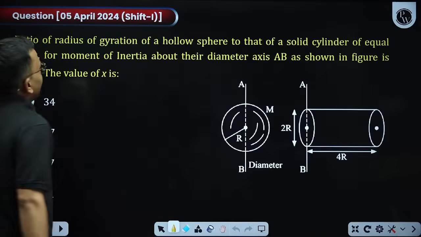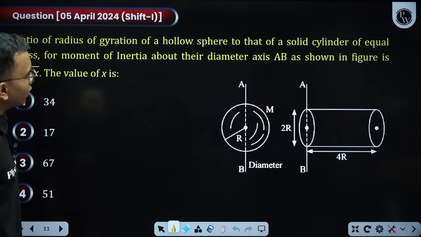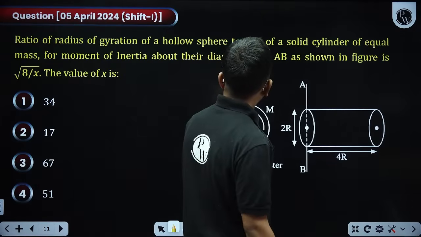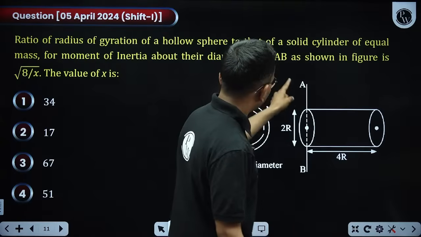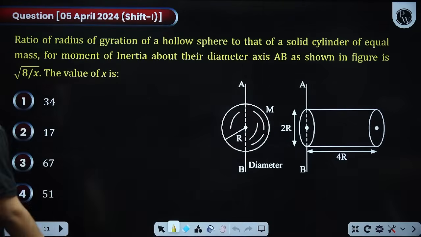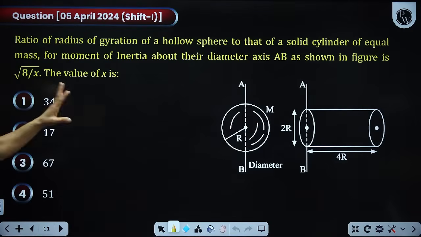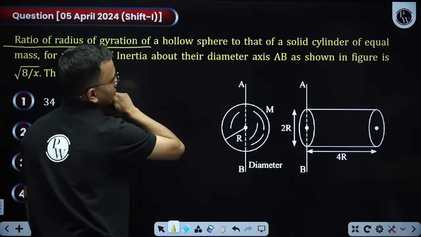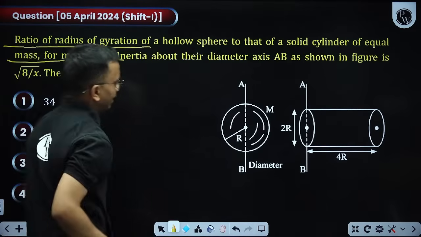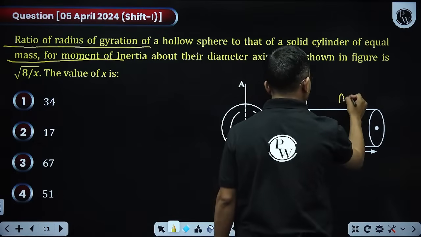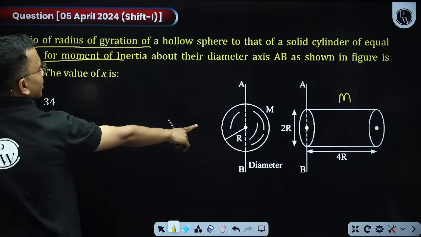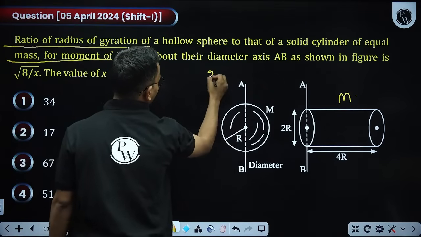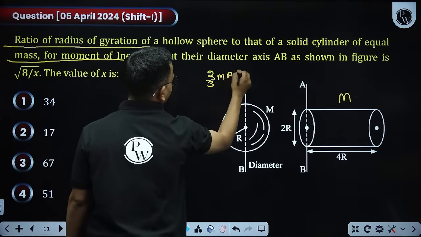The ratio of radius of gyration of hollow sphere to that of solid cylinder of equal mass and moment of inertia about their diameter AB, as shown in the figure, is root of 8 by x. Find the value of x. We need the ratio of radius of gyration. Mass is equal, here mass is m, here also the mass is m. This is a hollow sphere. For hollow sphere, the moment of inertia is 2 by 3 mr square. This is my I1.